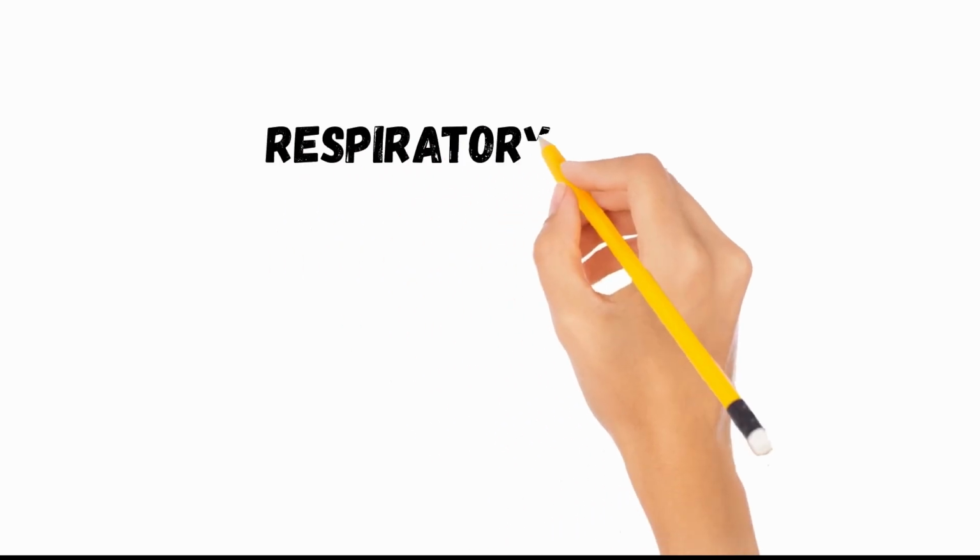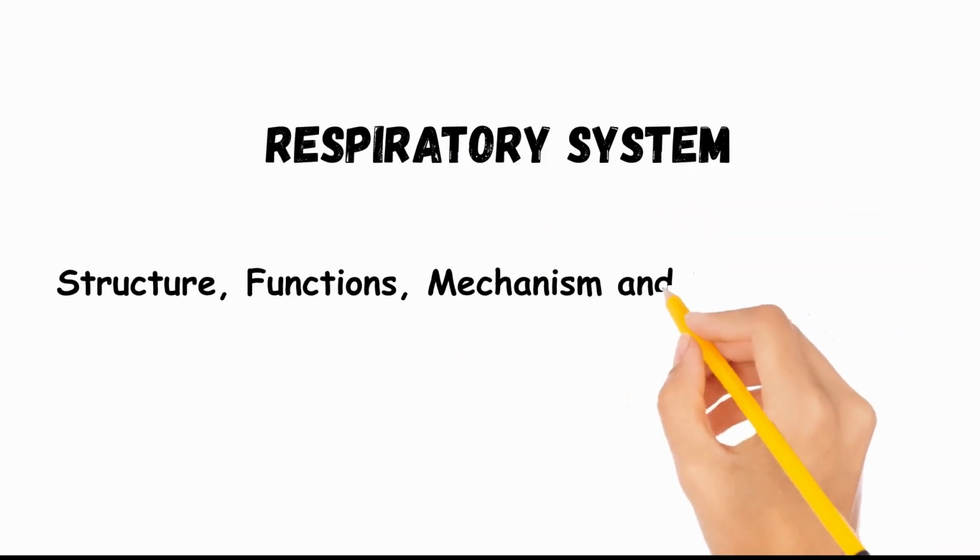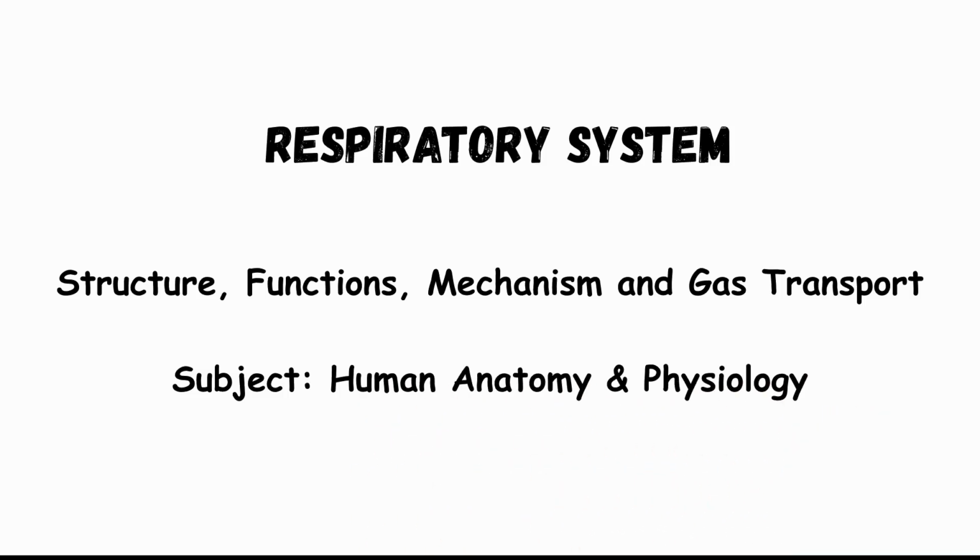Good day, everyone. Today we will be discussing the respiratory system, one of the most essential systems in the human body. The respiratory system is responsible for the process of breathing and gas exchange, which allows our body to take in oxygen and remove carbon dioxide. Oxygen is necessary for cells to produce energy, while carbon dioxide is a waste product that must be removed from the body.